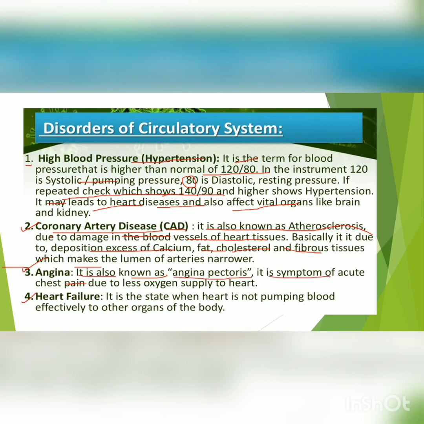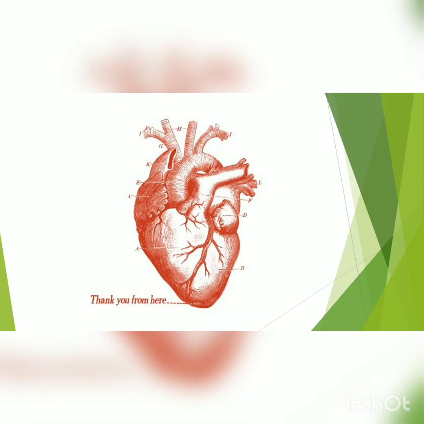It is a symptom of acute chest pain due to less oxygen supply. So when the oxygen supply is less, there is pain in the chest region, which is known as angina pectoris. And heart failure is the state when the heart is not pumping blood effectively to the other organs. This is heart failure. So all these are the diseases of the heart, and we have completed the chapter.